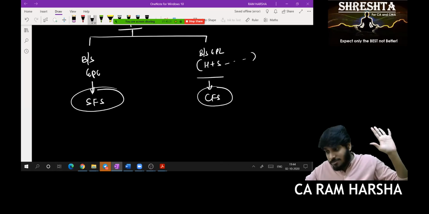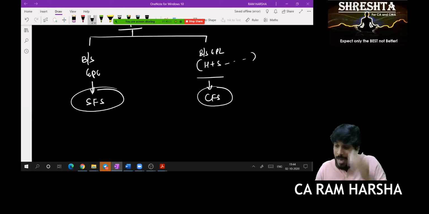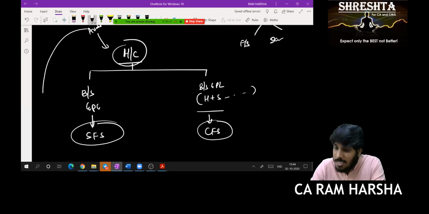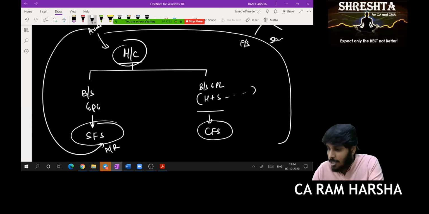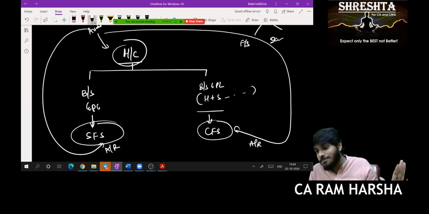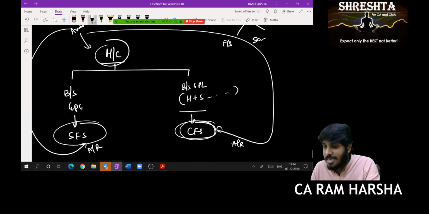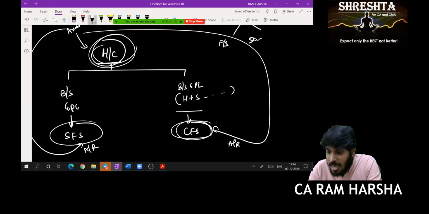Which means this company has two sets of financial statements. Correct? And this holding company will have some auditor, no? That auditor has to give an audit report on standalone financial statements, and that auditor has to give an audit report on consolidated. My question is, in consolidated financial statements, the company which I am auditing is there, yes or no?